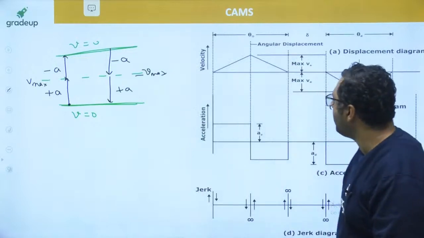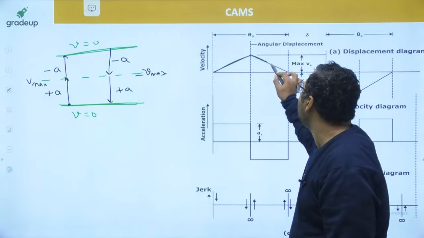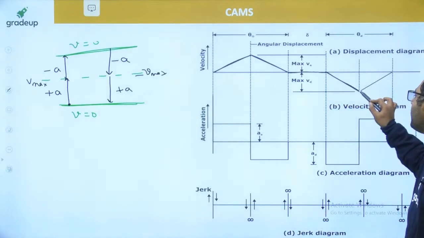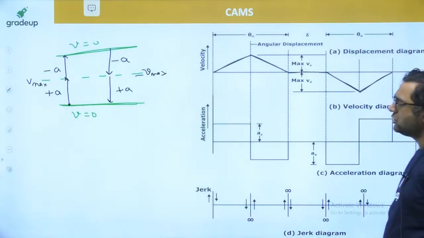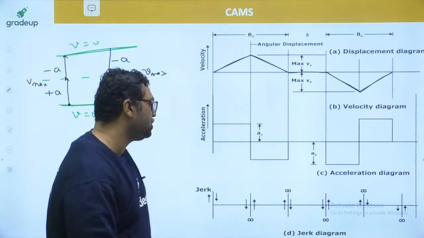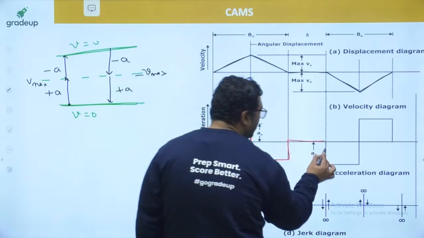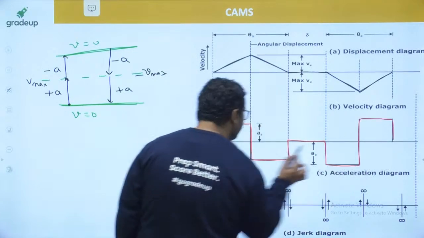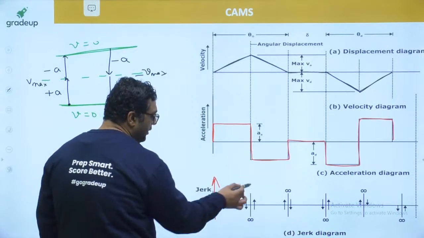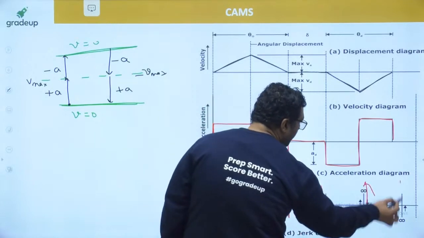So my dear, for the first half of the rise, velocity increases, then in the second half velocity reduces, then velocity is 0, then in the first half of return, velocity increases in the opposite direction, then velocity reduces in the opposite direction. This is the velocity diagram. When you are talking about acceleration, this is accelerated motion, then this is retarded motion, then this is retarded motion, this is accelerated motion. Once again, acceleration is increasing in 0 time, so the jerk will be plus infinity, minus infinity, plus infinity, minus infinity, plus infinity, minus infinity.